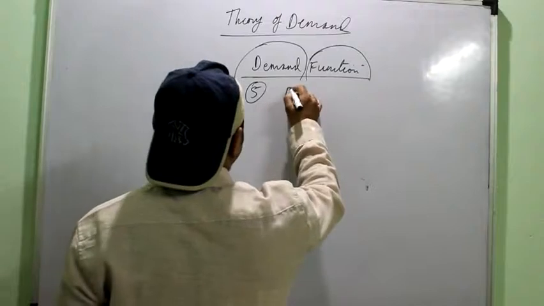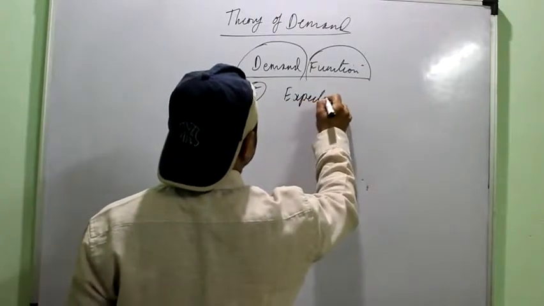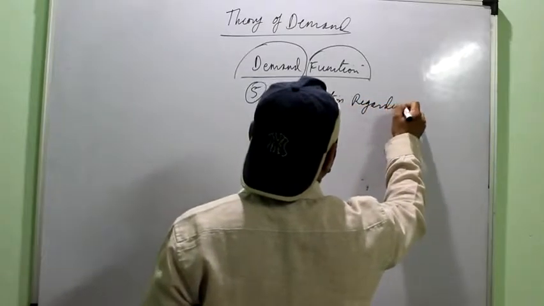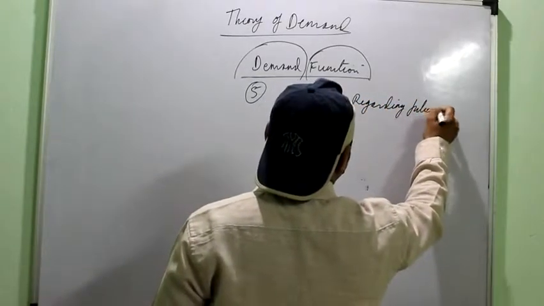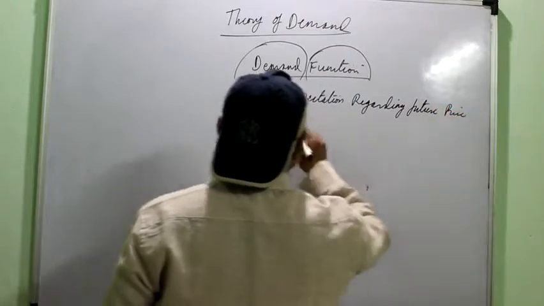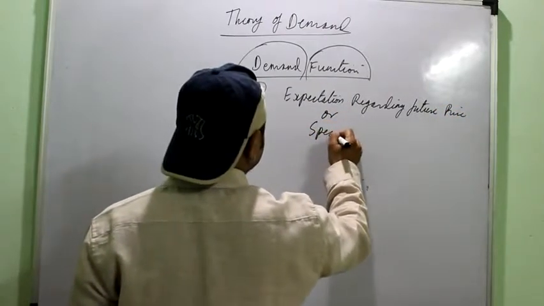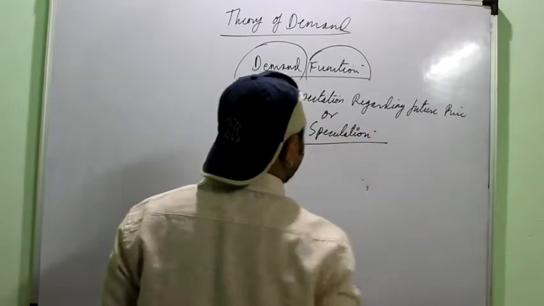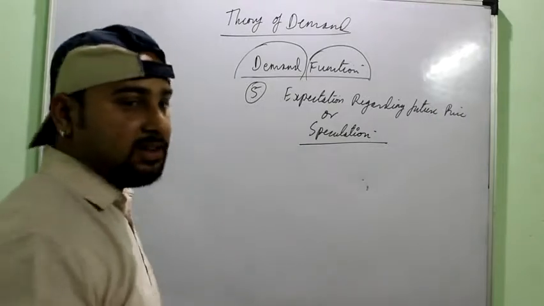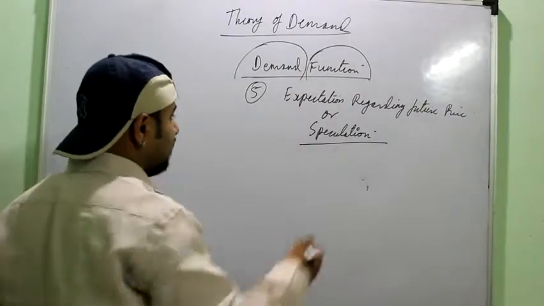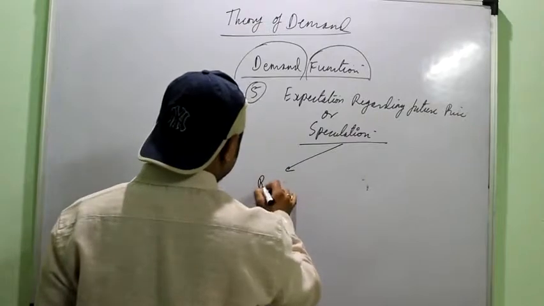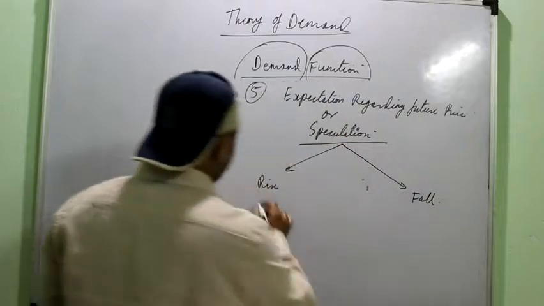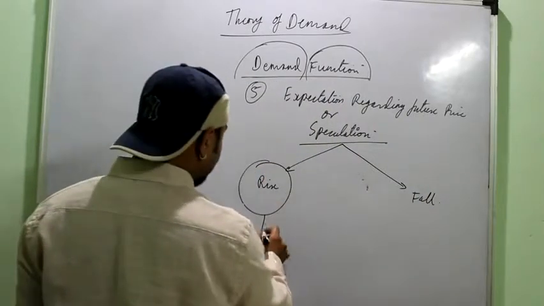The last is expectation regarding future price. It can also be known as speculation. It simply means what the consumer feels regarding the changes in the price in the near future. Suppose the consumer feels that there will be a rise in the price of the commodity in the near future, so he will buy more at present.